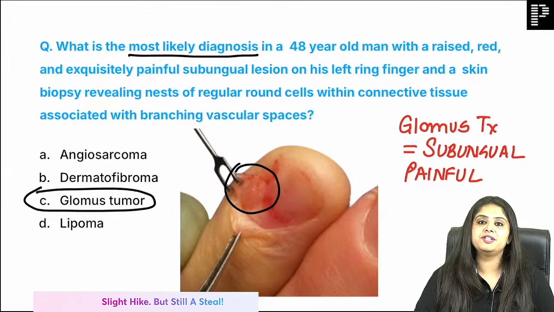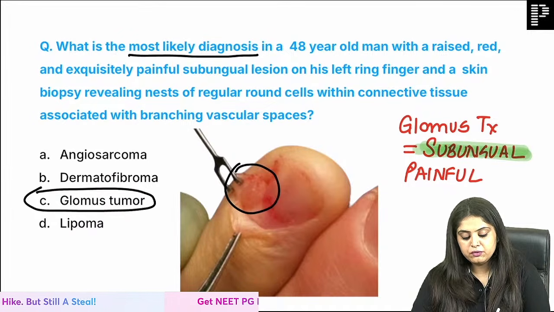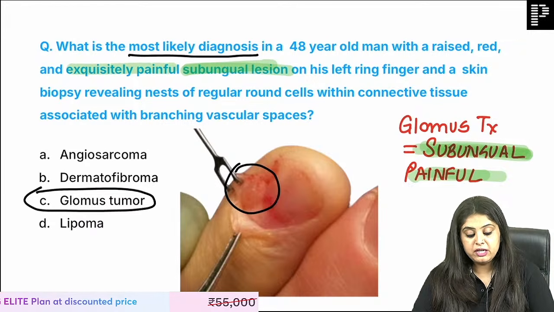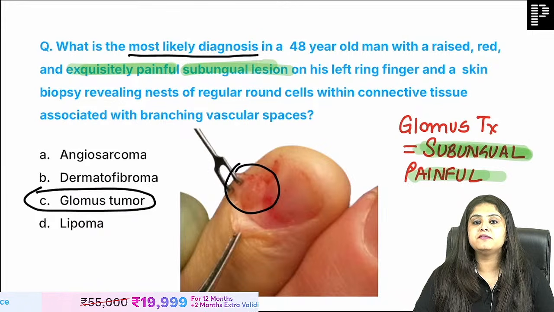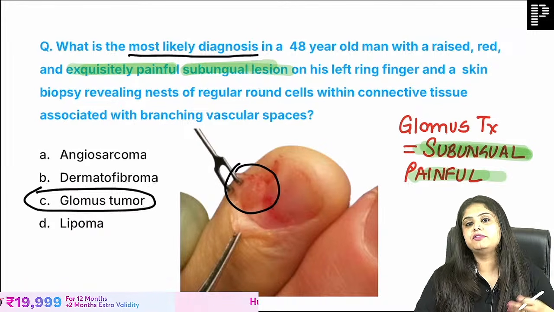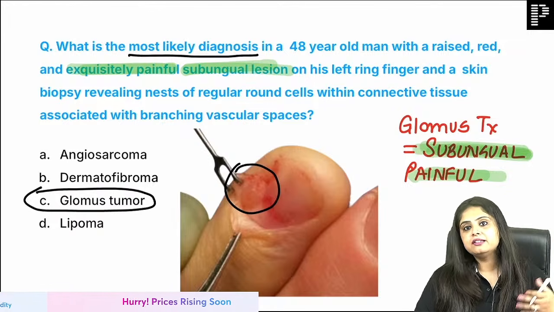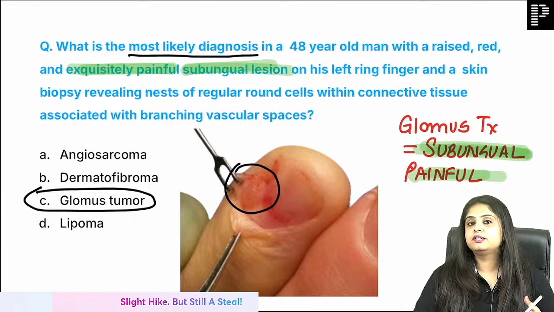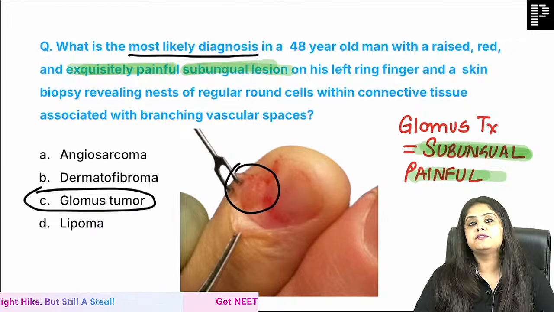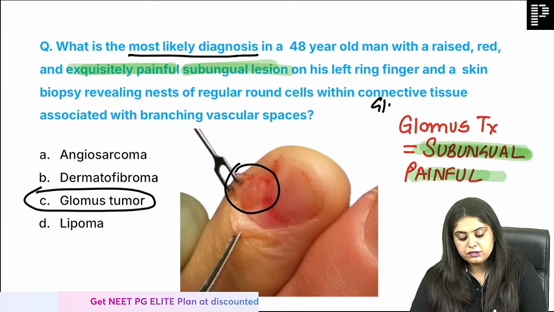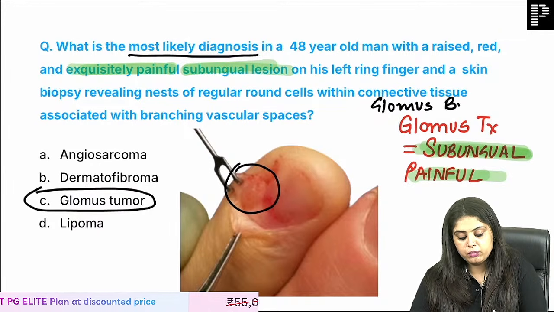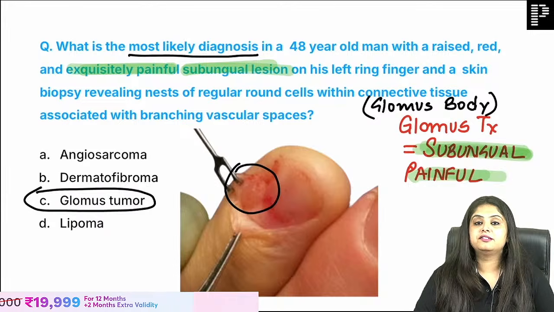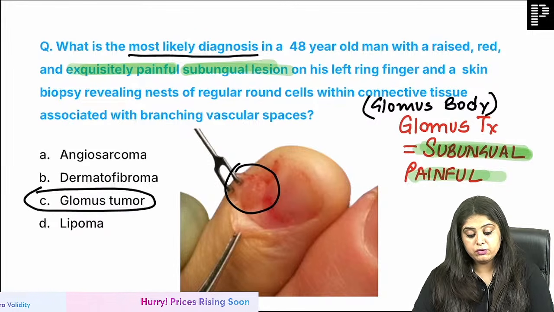I agree with you over here that whenever you see something to do with subungual, means to do with the nail, but at the same time, this has to be exquisitely painful, excruciatingly painful, very, very painful. Any fancy English adjective used for pain, excruciating, exquisite, that is what defines a glomus tumor. And glomus tumor is actually going to arise from a glomus body, and without these two, your answer is not complete.